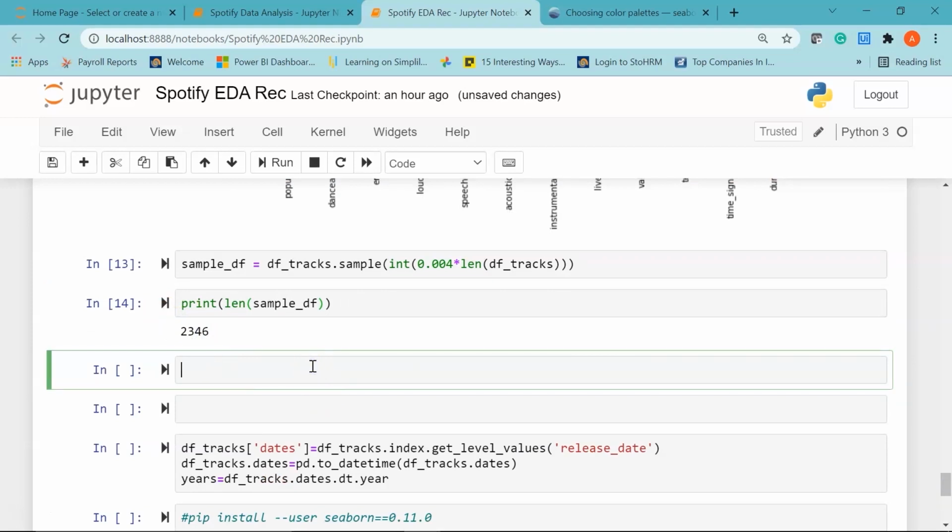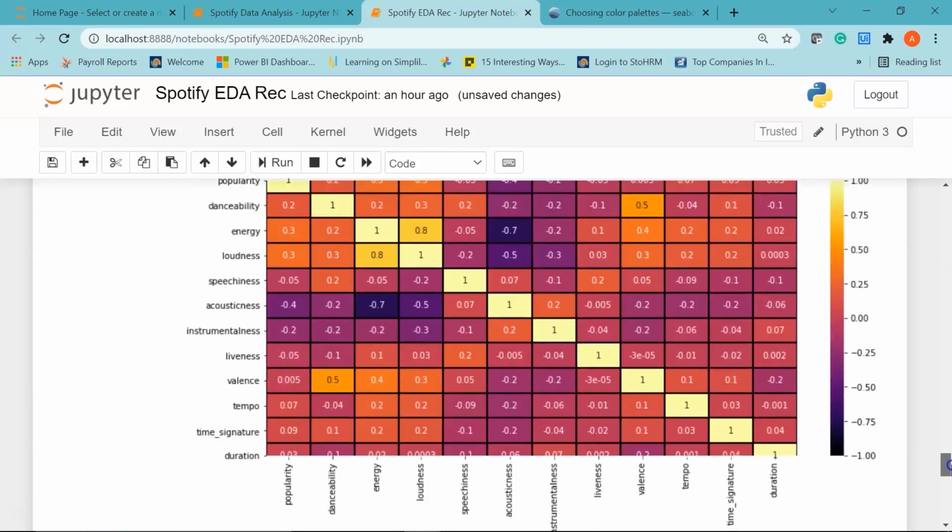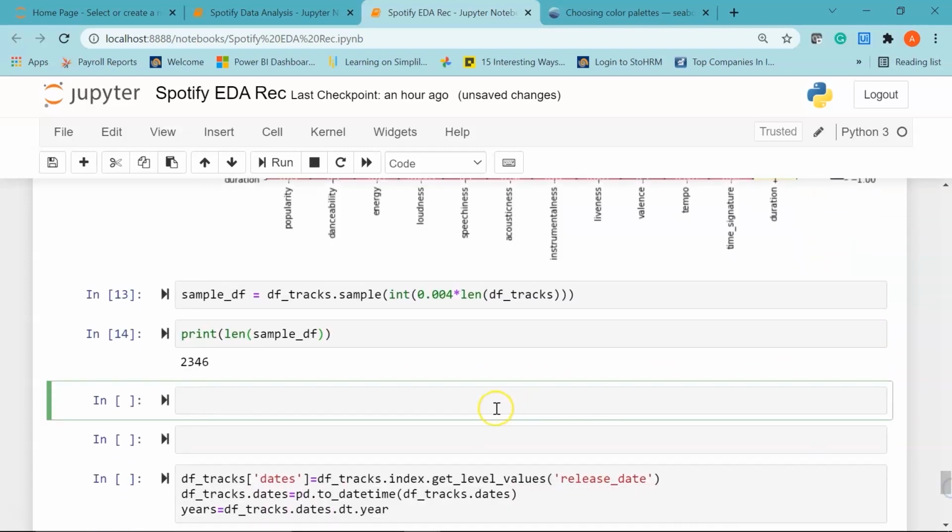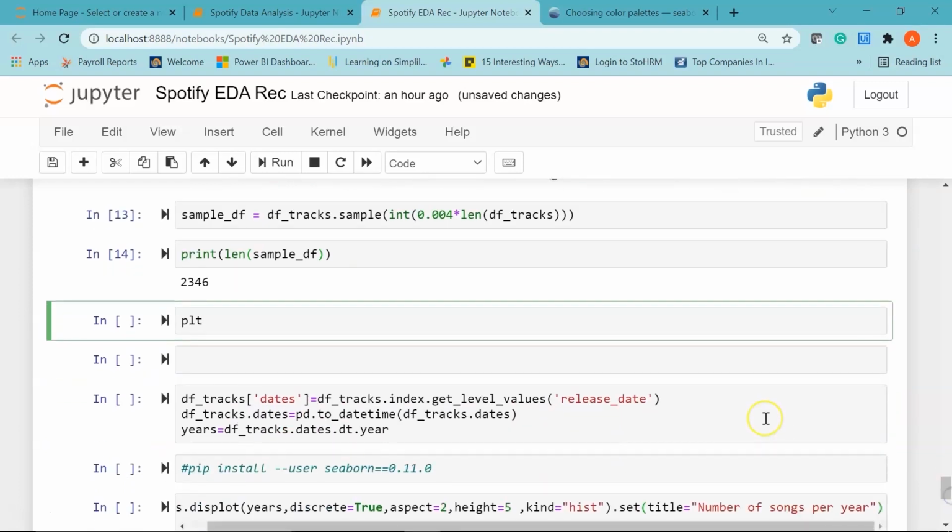Now we are going to create a regression plot between loudness and energy. In our correlation map, we saw there was a positive correlation between loudness and energy, which was 0.8. Let's plot it in the form of a regression line. So I'll use plt.figure and set my figure size equal to, let's say, 10,6.